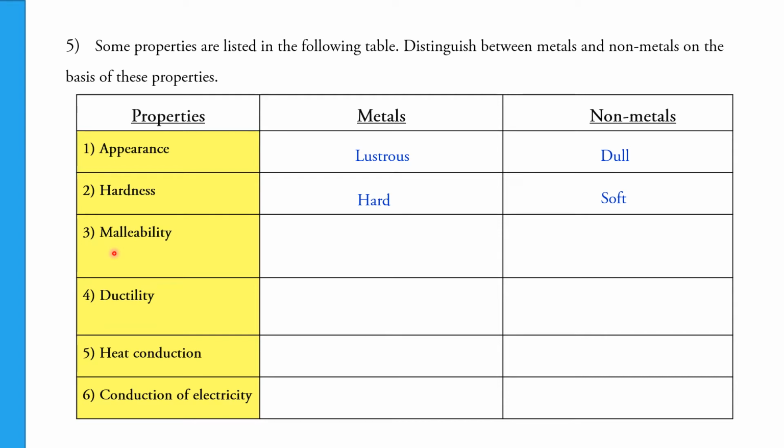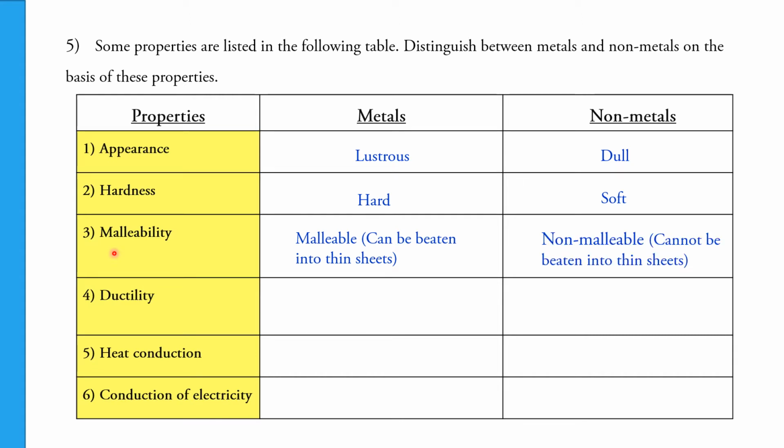Malleability means the ability to be beaten into thin sheets. Metals are malleable, non-metals are non-malleable. Means metals can be beaten into thin sheets, whereas non-metals cannot be beaten into thin sheets. Ductility means the ability to be drawn into wires. Again, metals are ductile, whereas non-metals are non-ductile. Metals can be drawn into wires, non-metals cannot be drawn into wires.